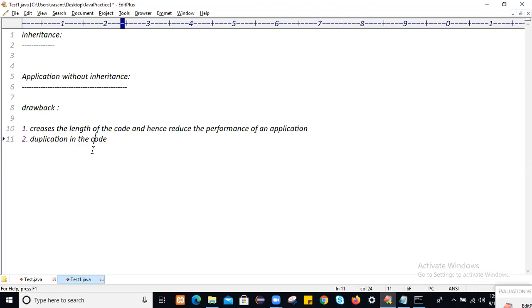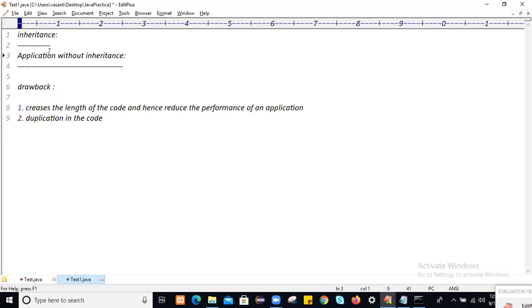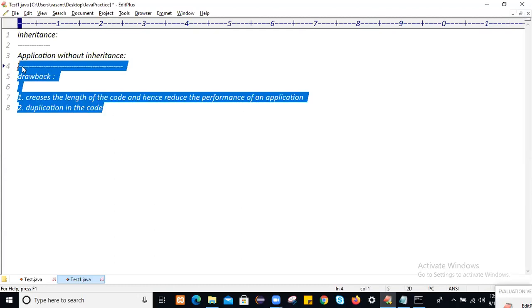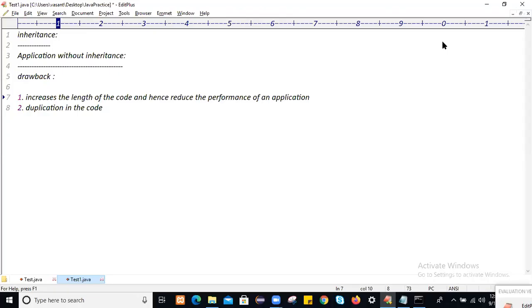Then how to overcome this drawback with inheritance? To overcome the drawback of the application, we can use inheritance. To use the inheritance concept, first of all, we have to make the relationship between two classes. So this is what increases the length of the code and hence reduces the performance of an application. Duplication in the code.